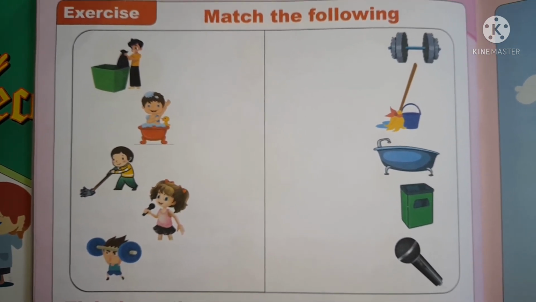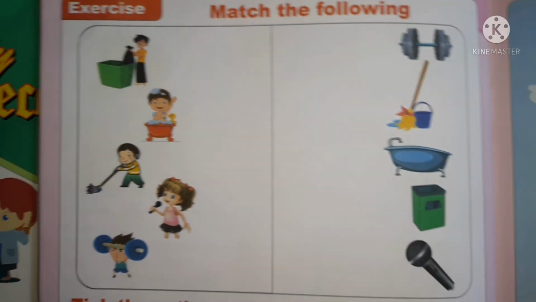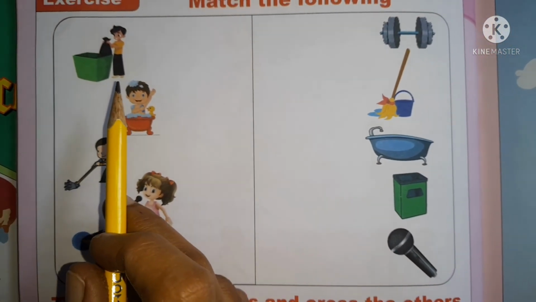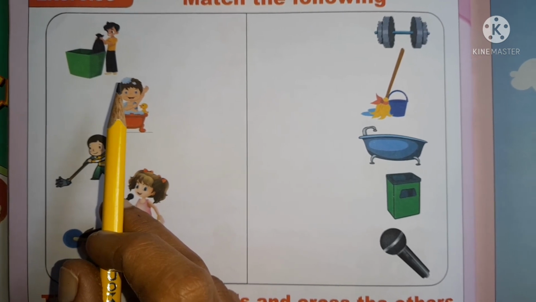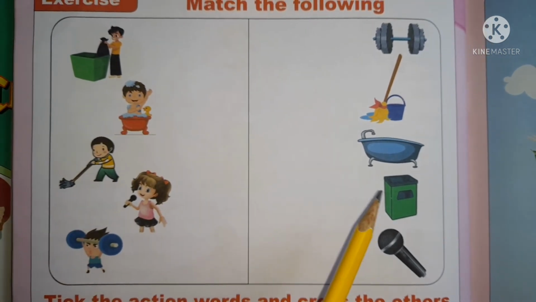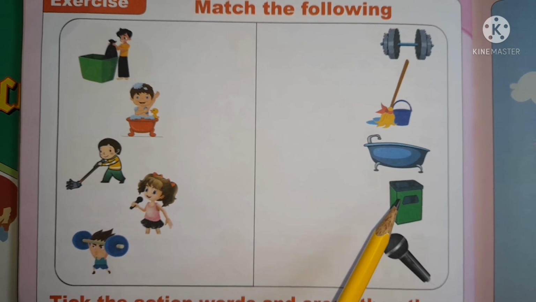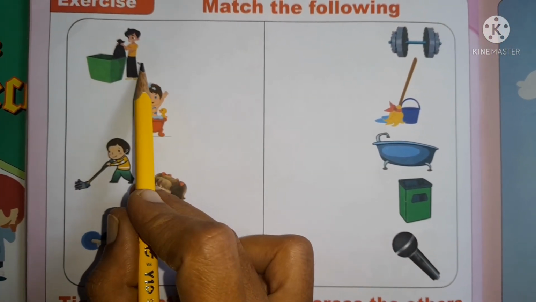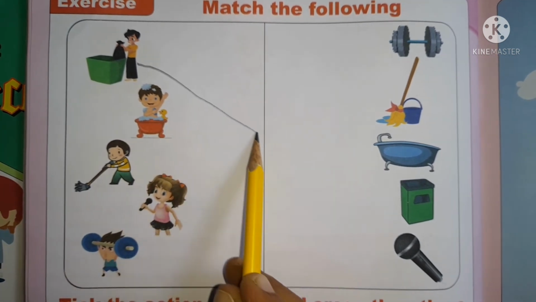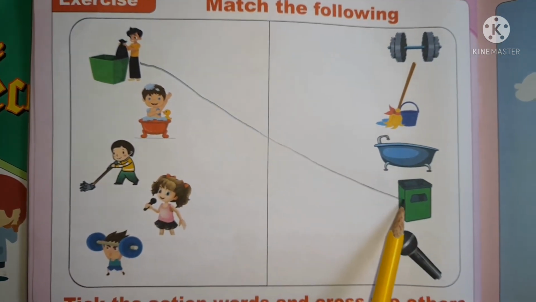Match the following. We have learned action words. What action is this? Throw. You can see a boy throwing the waste in the dustbin. Where is the dustbin here? You can see a dustbin here. You throw your waste in the dustbin. So take your pencils and scales and draw neat lines.